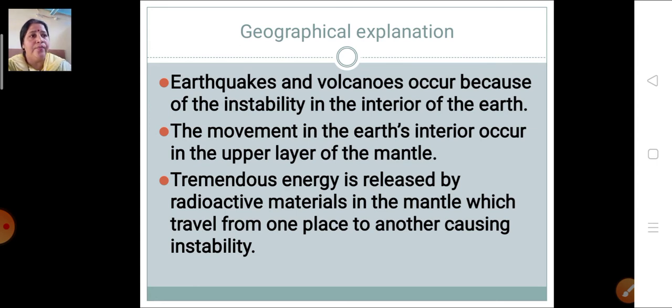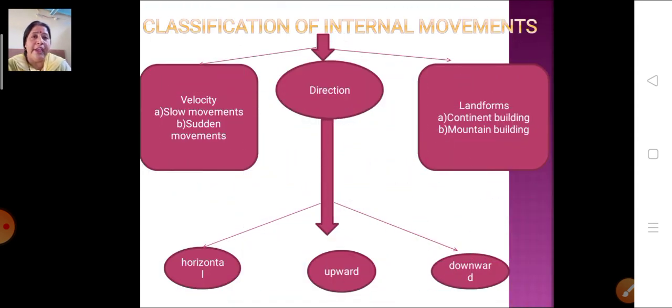Now let's see the classification of the internal movements. Whatever internal movements are taking place, their velocity, direction and landforms are classified here. If we talk about velocity, there are two types: slow movement and sudden movement. We have already learned what slow movement and sudden movement are.